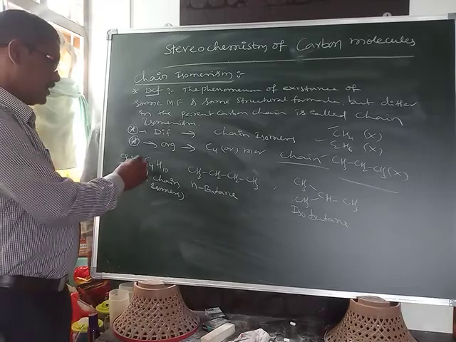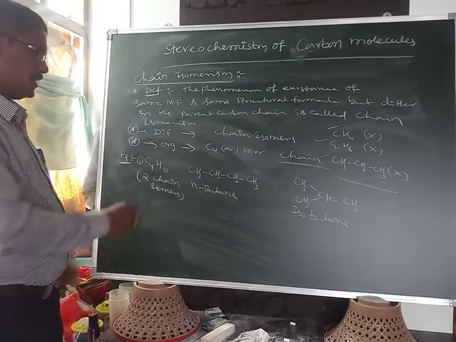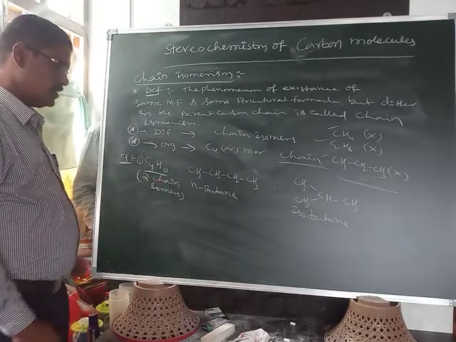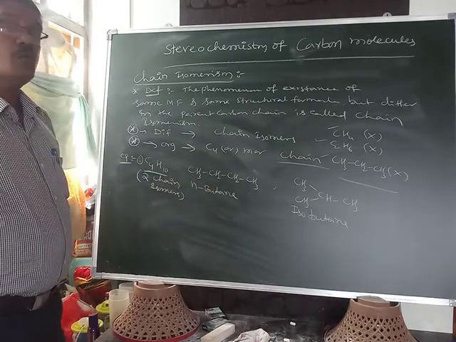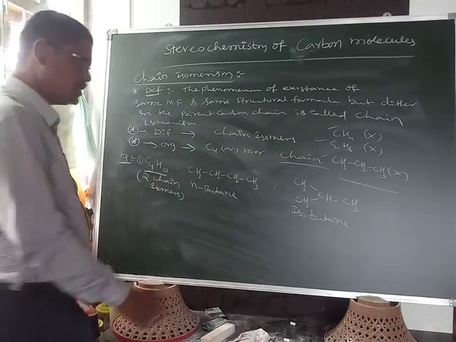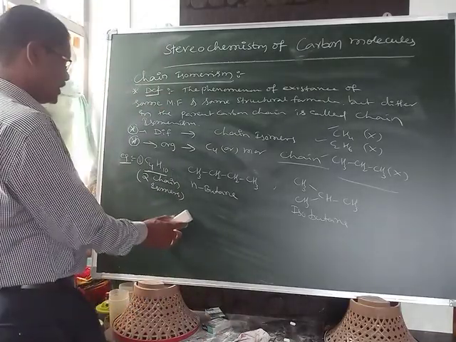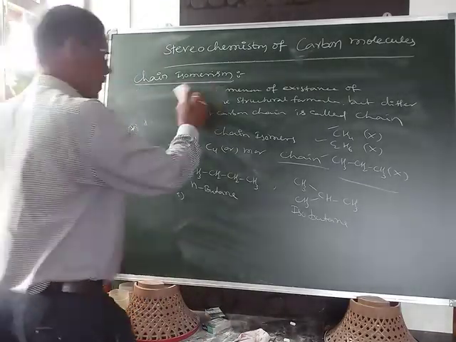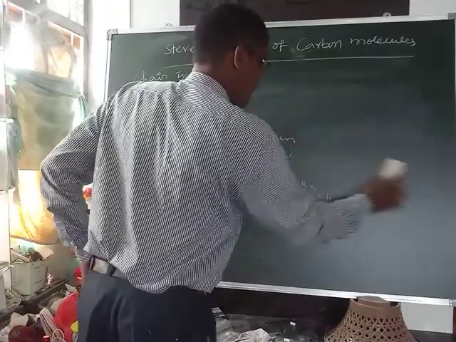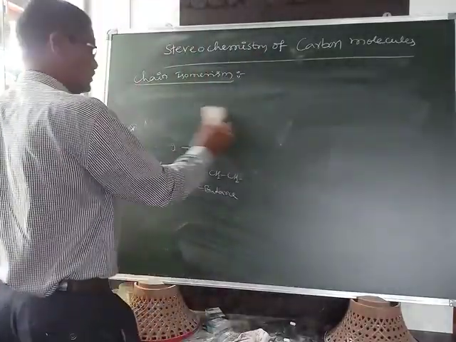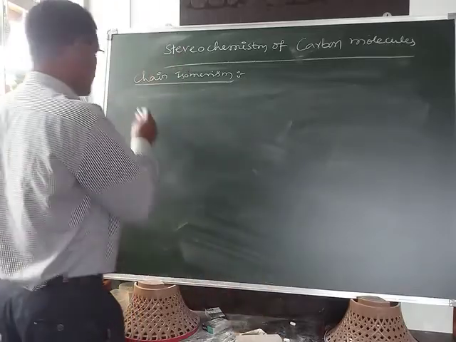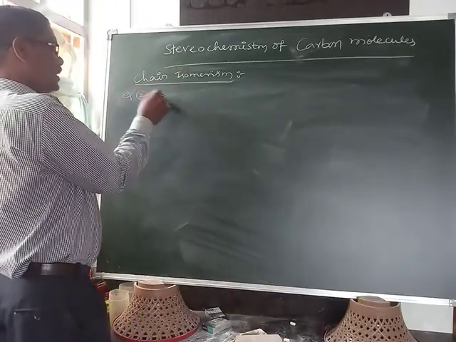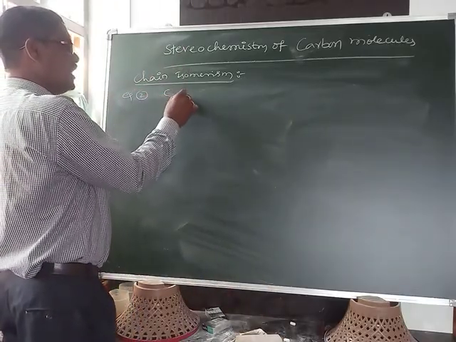An organic compound which contains 4 or more carbons can exhibit chain isomerism. That's why I am taking this as the first example. Here 4 carbons are present, and it exhibits 2 isomers. Now one more example, the second example is C5H12.